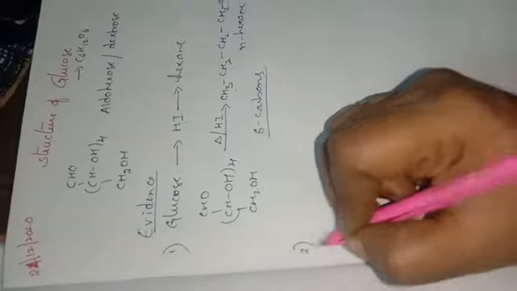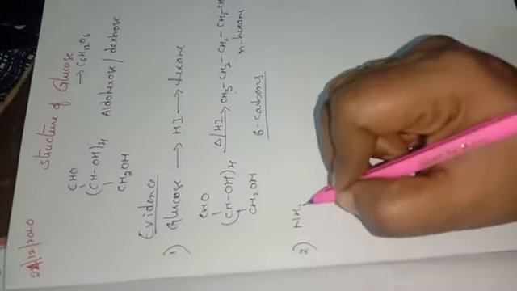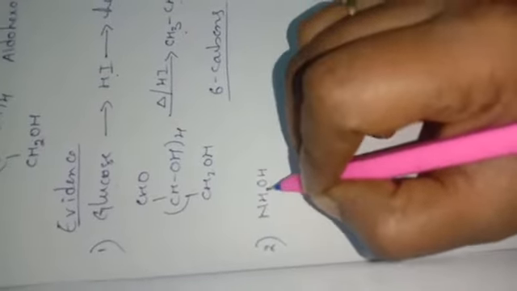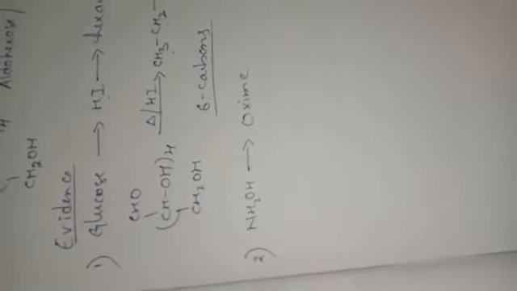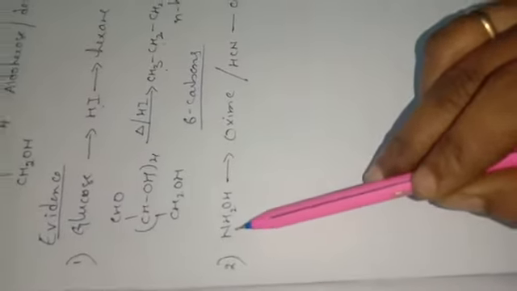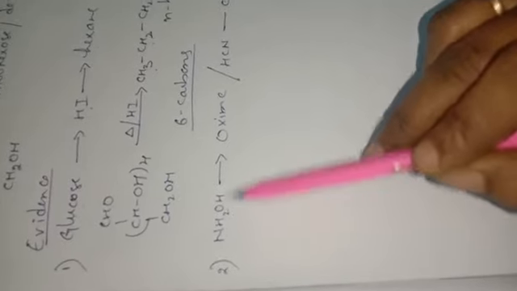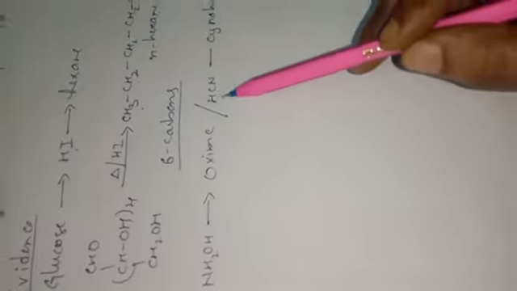The next one: when glucose reacts with hydroxylamine, that is NH2OH, it gives oxime. And when it reacts with hydrogen cyanide, it gives cyanohydrin. So what is the next evidence we are going to get? When hydroxylamine reacts with glucose, it gives oxime, and when it reacts with HCN, it gives cyanohydrin. That we are going to see now.